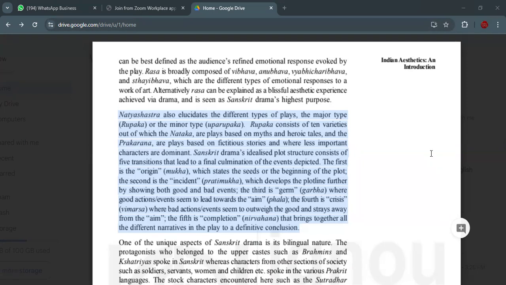So, now what is Natya Shastra? Natya Shastra is all about the rules of writing a drama. It was written by Bharata Muni. So, Natya Shastra also explains the different types of plays. What are they? The major type, Rupaka, and the minor type, Uparupaka.